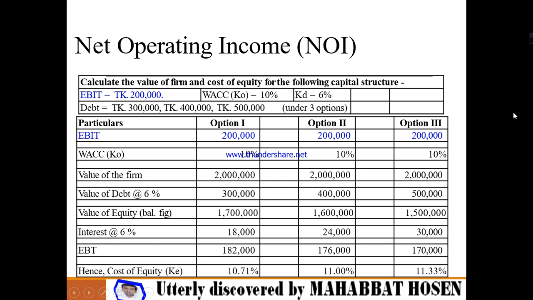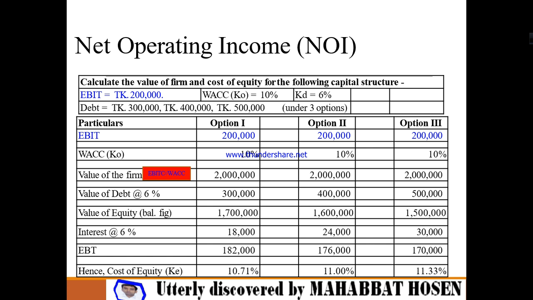For every option, EBIT is 2 lakh; the green color indicates 2 lakh, 2 lakh, and 2 lakh. Weighted average cost of capital is given as 10%, 10%, and 10%. The value of the firm is EBIT divided by weighted average cost of capital. Then you will get the total value of the firm. Similarly for the previous items of the problem.